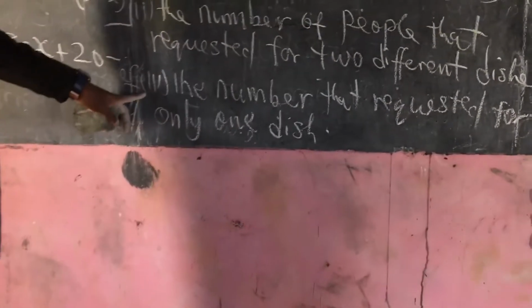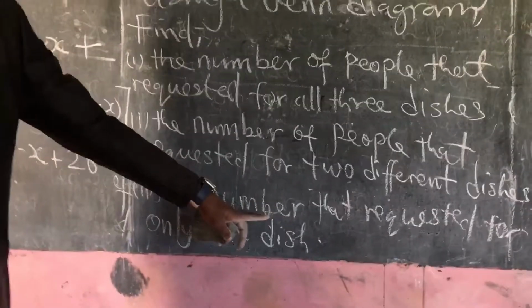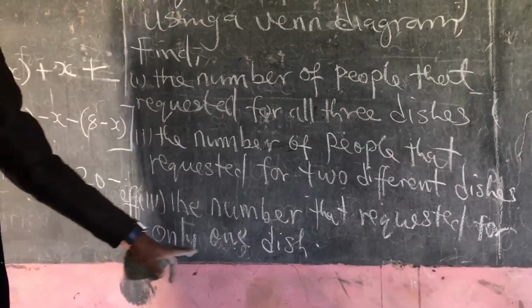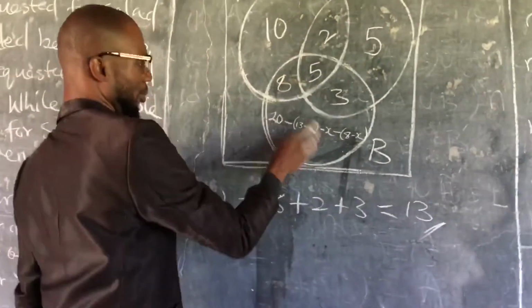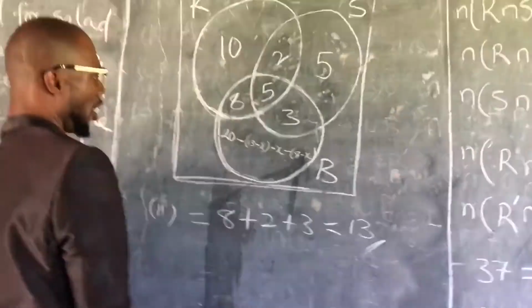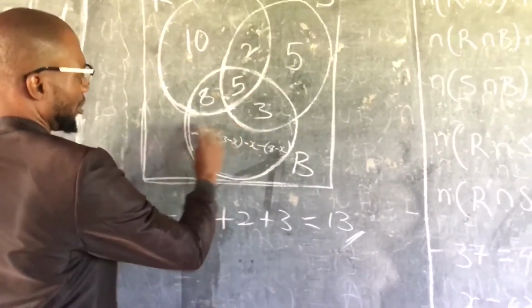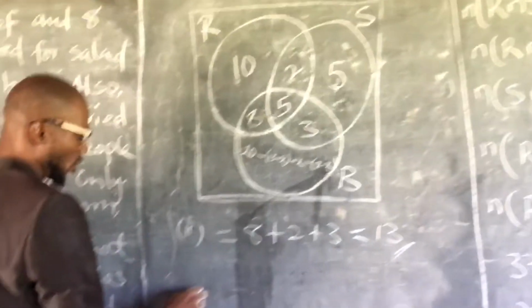The last question says the number that requested only 1 dish. These people, and these people, requested only 1 dish. But let us find what is here first. What will be the number here? So I get 20.